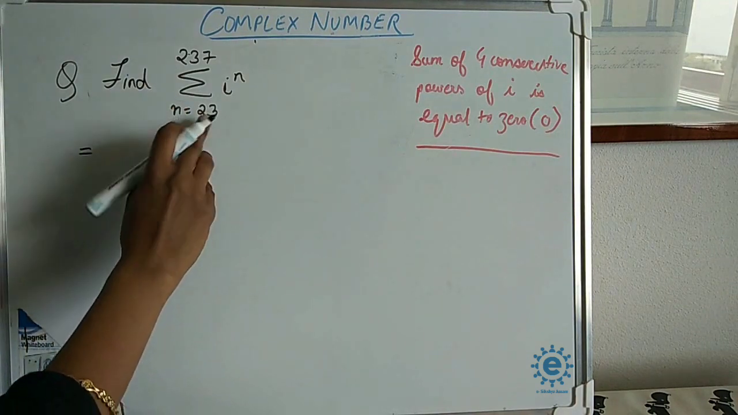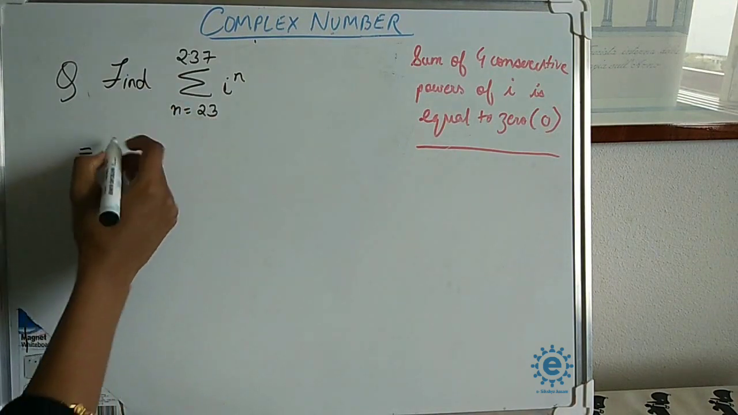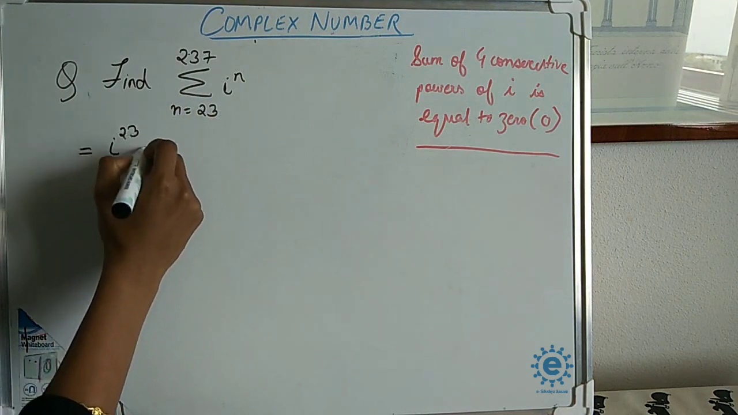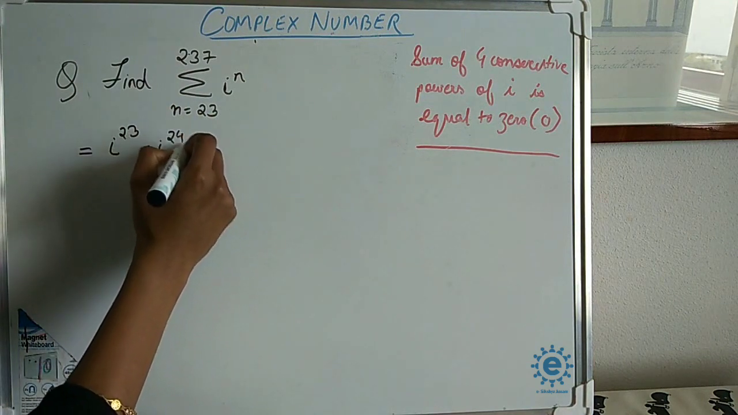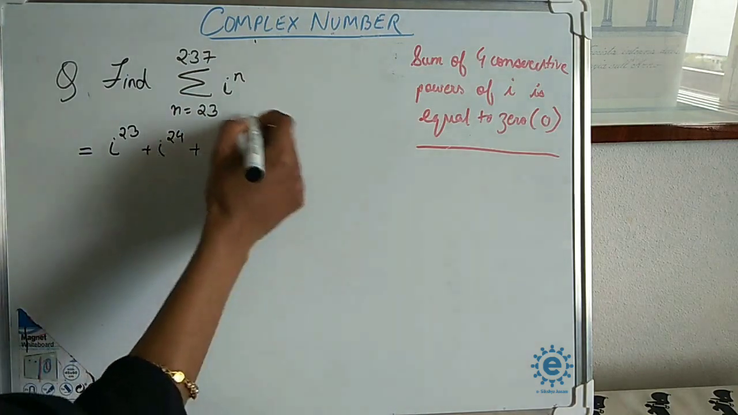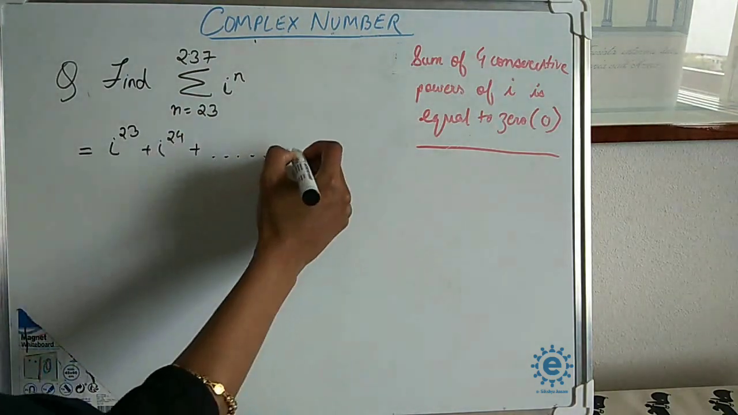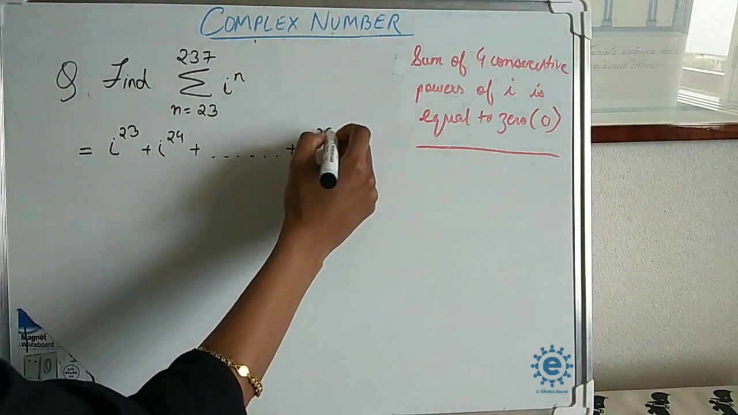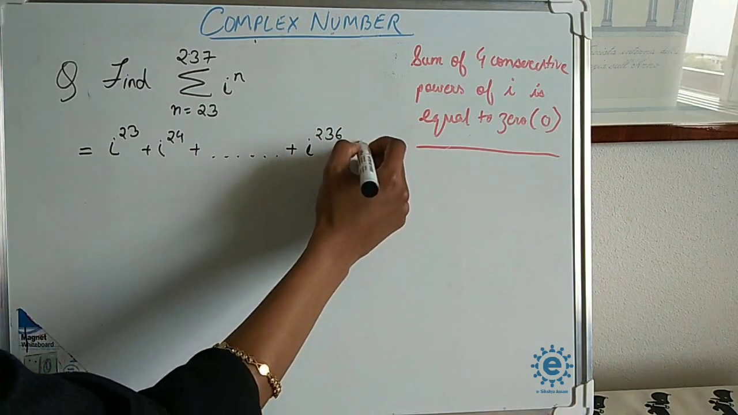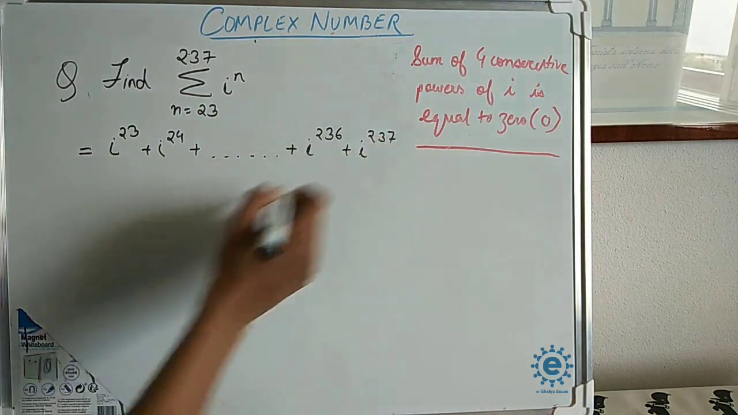The value of n starts from 23, so we will begin writing it as i to the power 23 plus i to the power 24 plus dot dot dot. No need to write the middle terms, just the last two terms are enough: i to the power 236, i to the power 237.